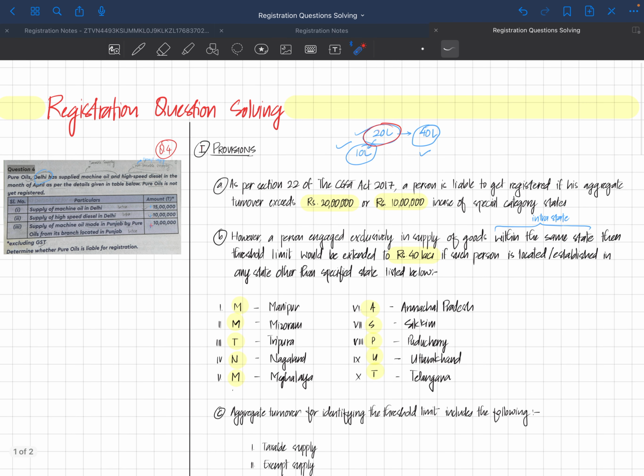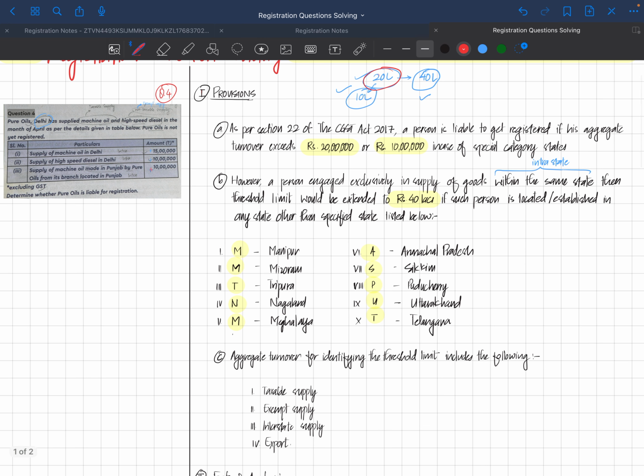So as you can see, it is very easy to do. 15 lakhs plus 10 lakhs plus 10 lakhs is equal to 35 lakhs, but the limit is 40, therefore not liable to be registered.